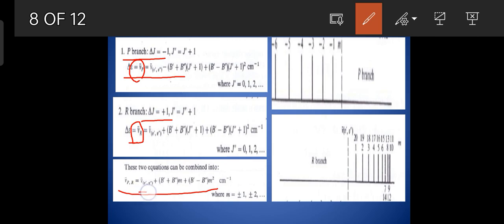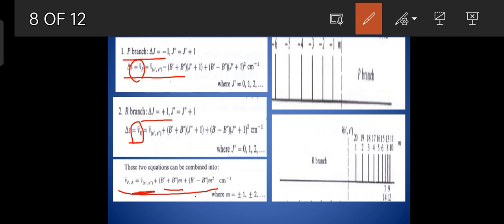The first term nu bar V prime V double prime represents the band origin. The second term B prime plus B double prime into M and the third term B prime minus B double prime into M square decides in which side of the band origin the branch will be occurring.